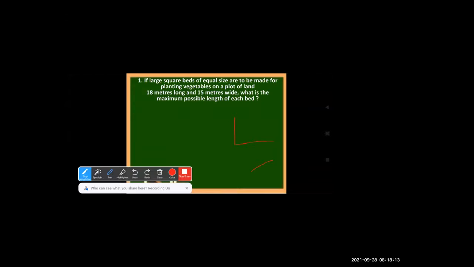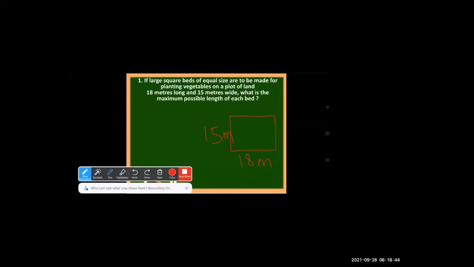So this way, we are having a plot of land. Its length is 18 meters. So we can write here 18 meters. This is the length. And its width is 15 meters. Whenever you are solving word problems, first try to understand what is given and what is asked.